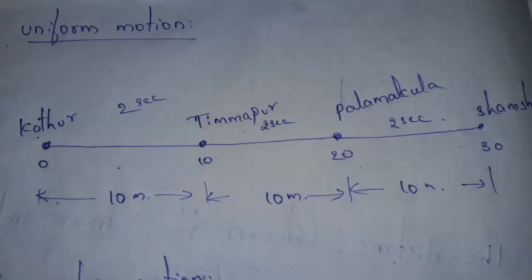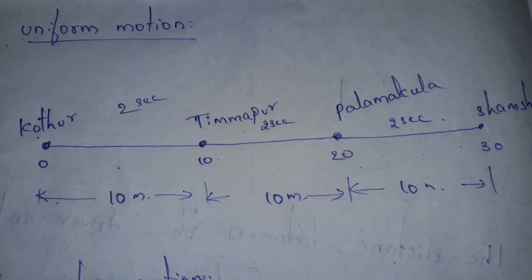With respect to time, the position and the distance covered will also be changing. But the person going on the highway road, for example Kottur to Shamshabad, will maintain the same speed. For example, we take 100 kilometers per hour; the same speed he will maintain.